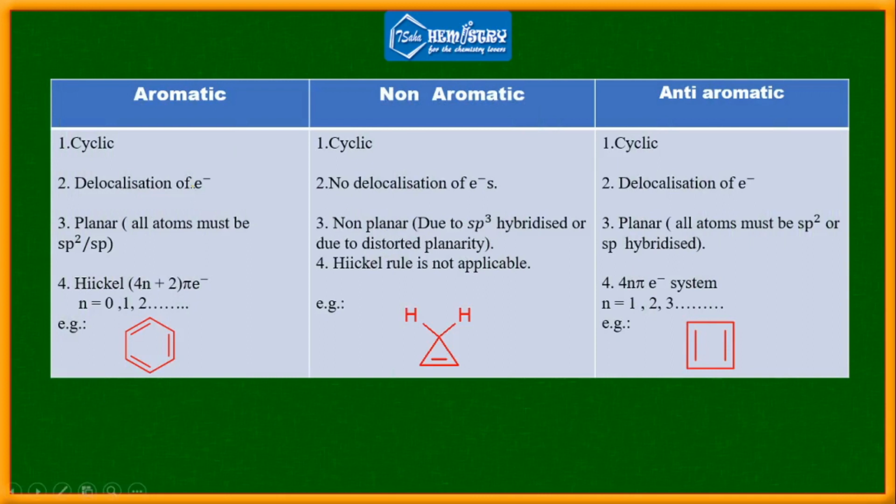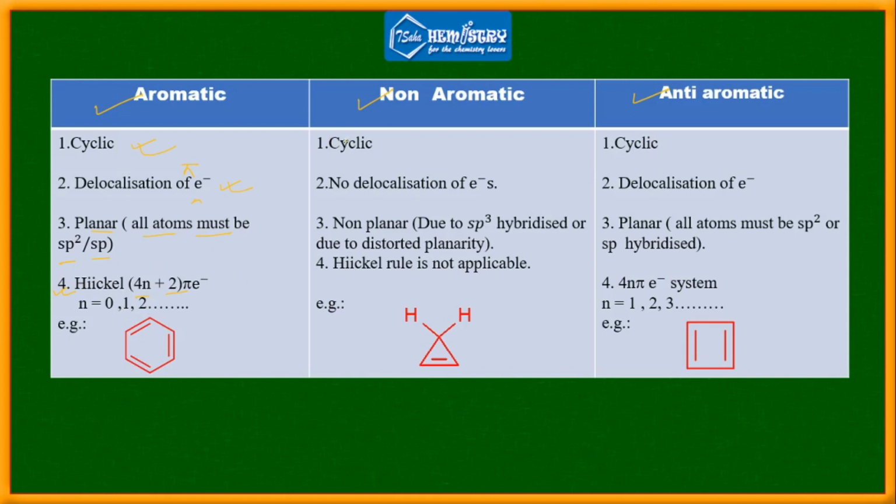See the classification: we have aromatic, non-aromatic and anti-aromatic. In the case of aromatic, the system should be cyclic. It should have delocalized electrons, basically pi electrons I am talking about. It should be planar, which indicates all atoms must be sp2 or sp hybridized, and it follows Huckel's rule, that is 4n plus 2 pi electrons, where n can be 0, 1, 2 and so on.